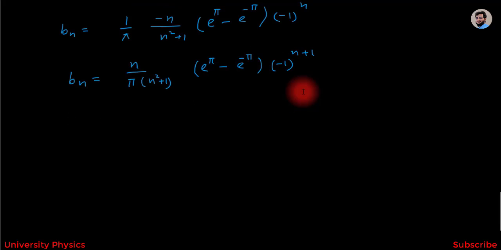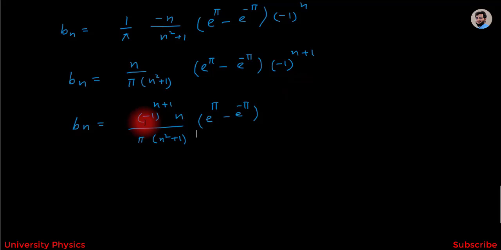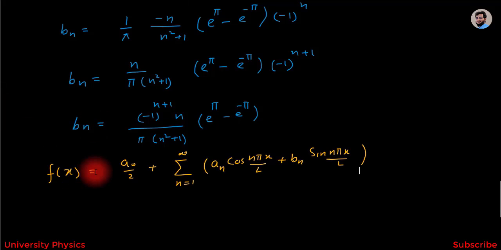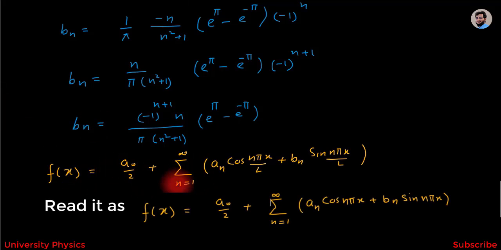This can also be written as bn is equal to minus 1 to the power n plus 1 into n divided by pi into n square plus 1 into e to the power plus pi minus e to the power minus pi. This is the value of bn. Now we have to put the values of a naught, an and bn in the Fourier series, which is f of x is equal to a naught by 2 plus summation n is equal to 1 up to infinity of an cos n pi x over L plus bn sin n pi x over L.